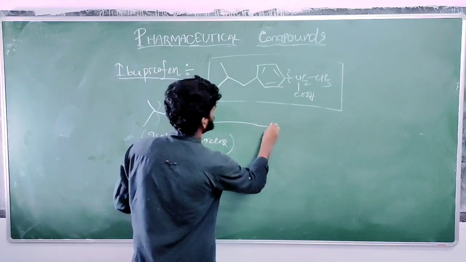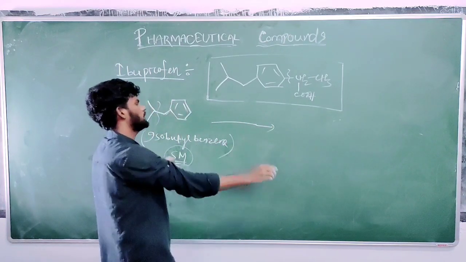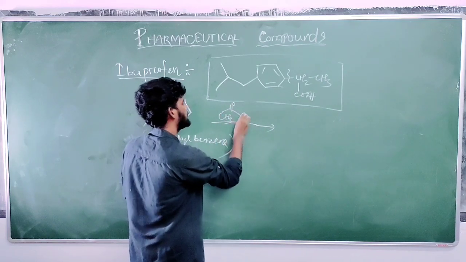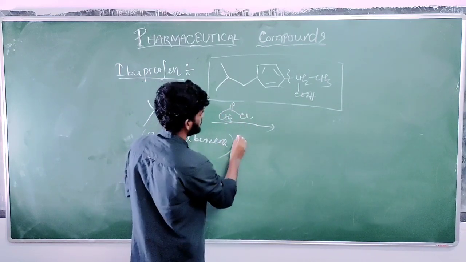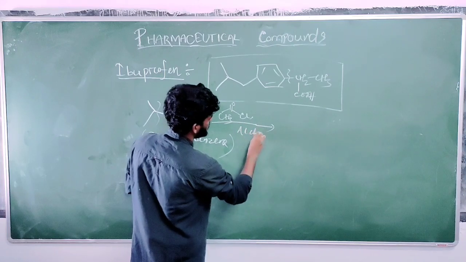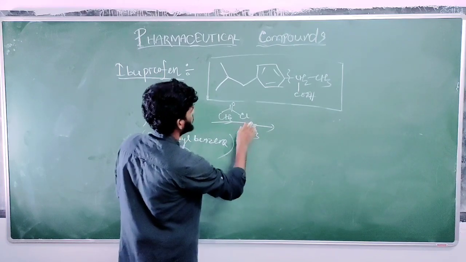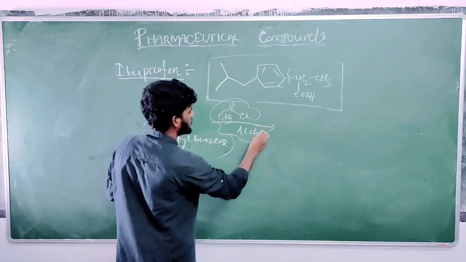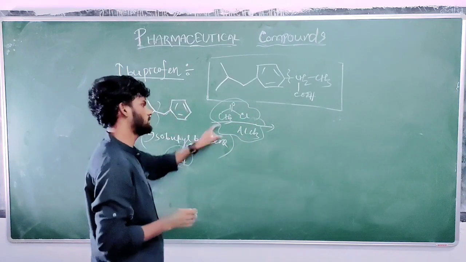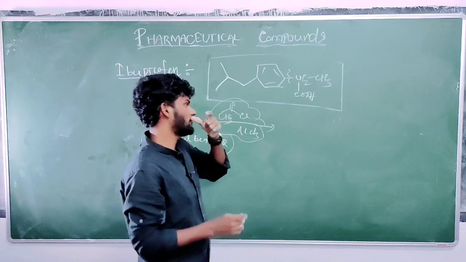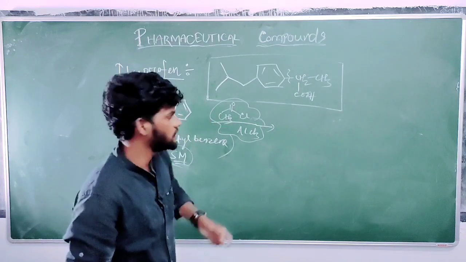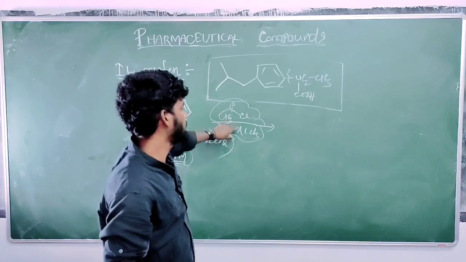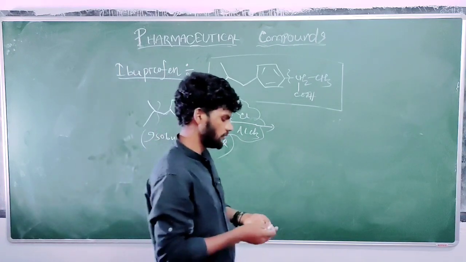if you give some reagent like acid chloride in presence of AlCl3. Okay, so which reagent is this? Write in the comment box which reagent. This is known as the Friedel-Crafts reagent. Okay, which reagent? Friedel-Crafts acylation or alkylation. This is an acylation reagent. So what is the mechanism?